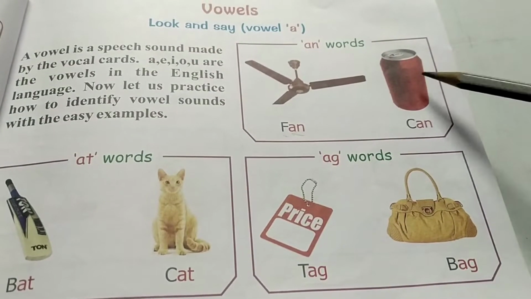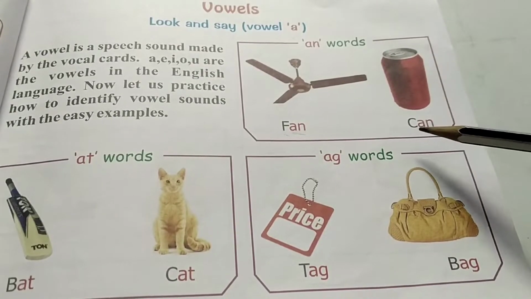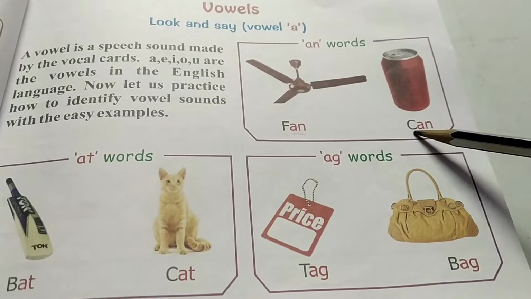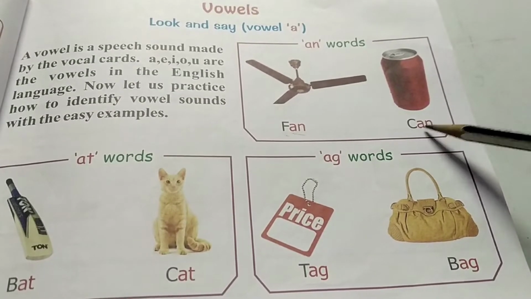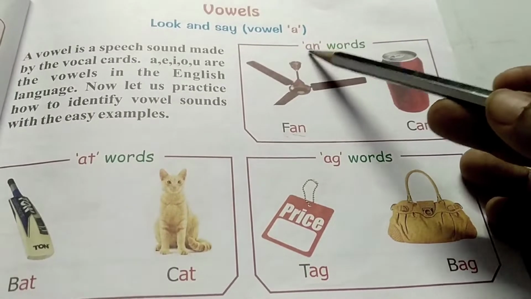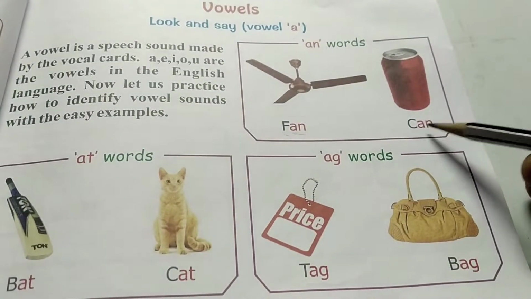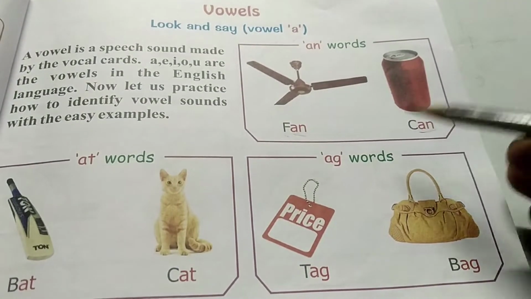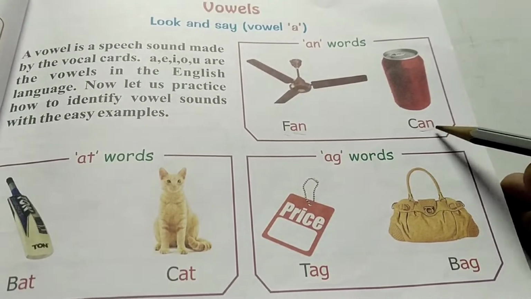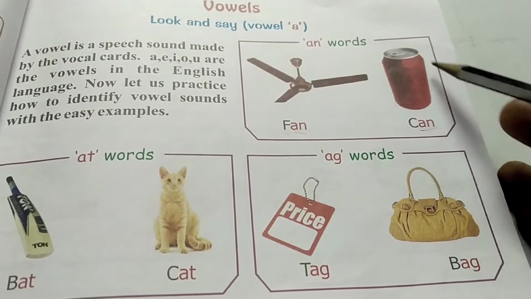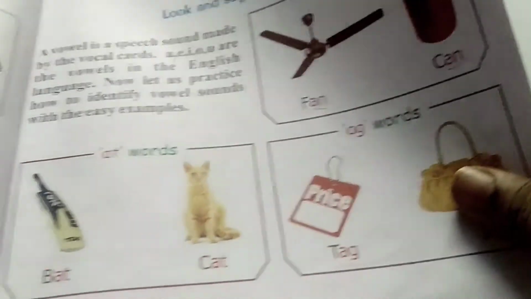Okay. Next one, see here, what picture is this? This is can. Shall we pronounce it? What is the sound of C? K. And A-N, already we studied, no? A-N, an. So, K and an, can. The picture is can.